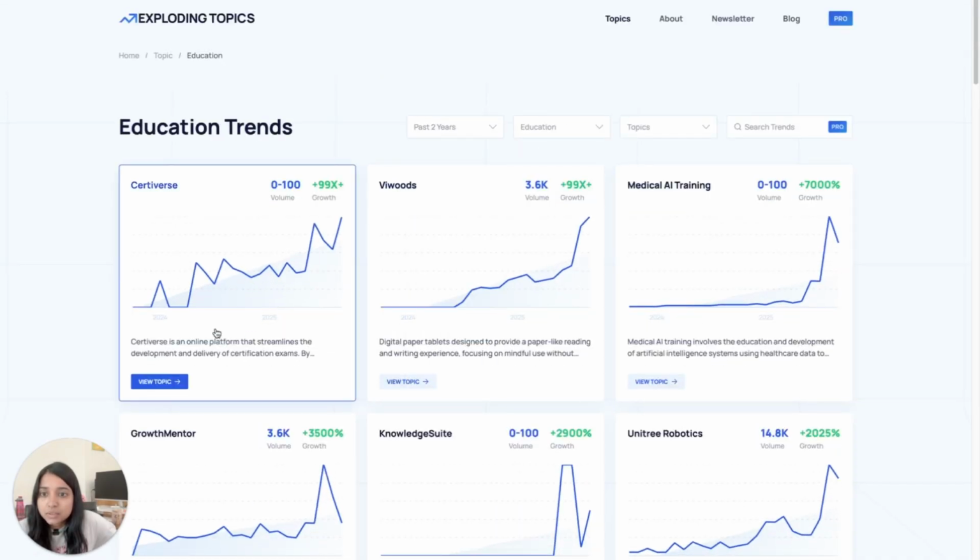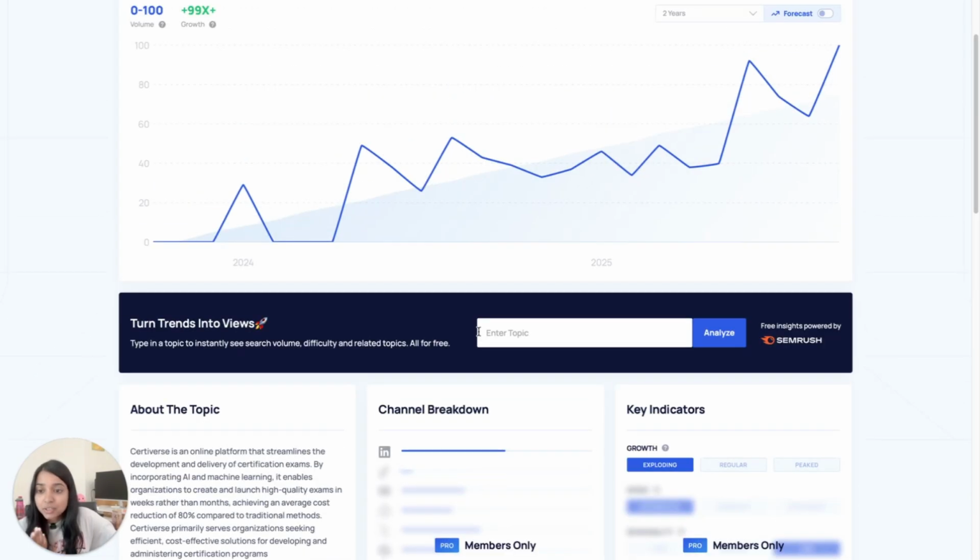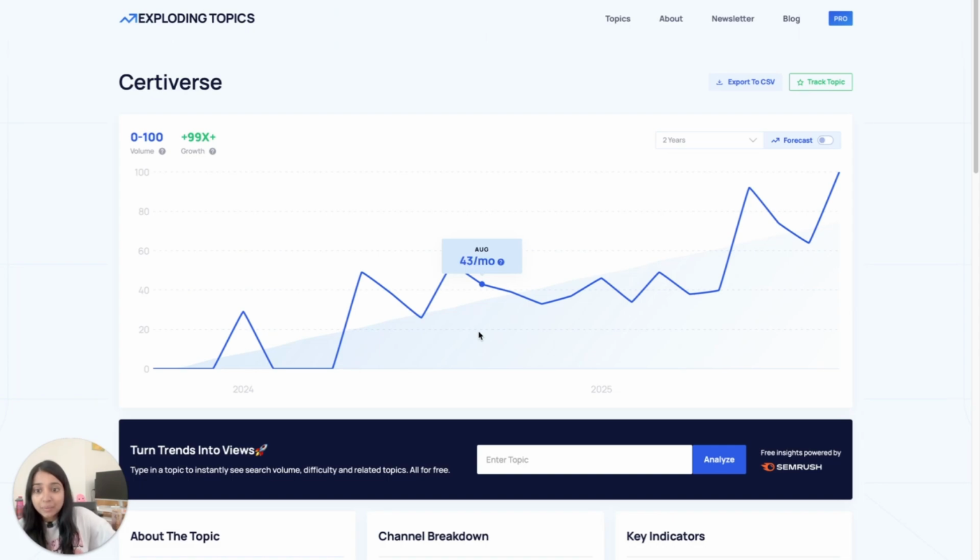So you can see here, for example, this one right here is Certiverse. Certiverse is an online platform that streamlines the development and delivery of certification exams. By incorporating AI and machine learning, it enables organizations to create and launch high-quality exams. So here is one idea. You could perhaps create template exams using Certiverse, and then you can sell those.